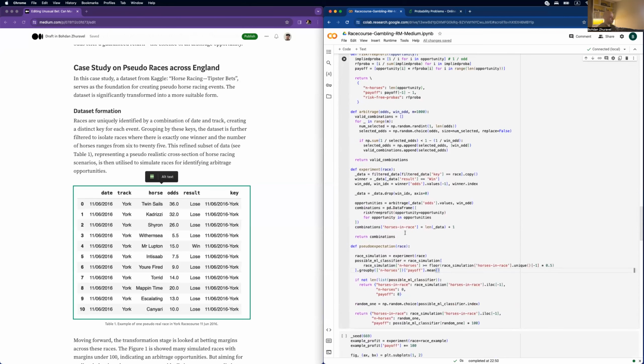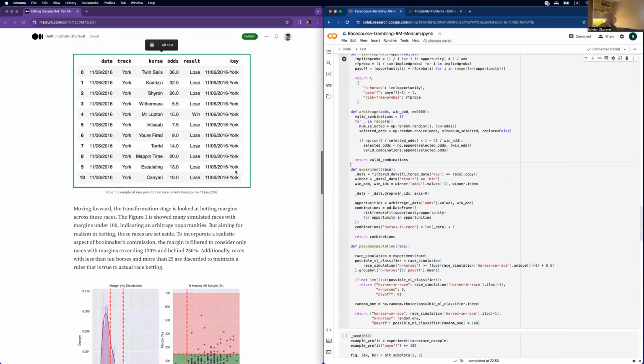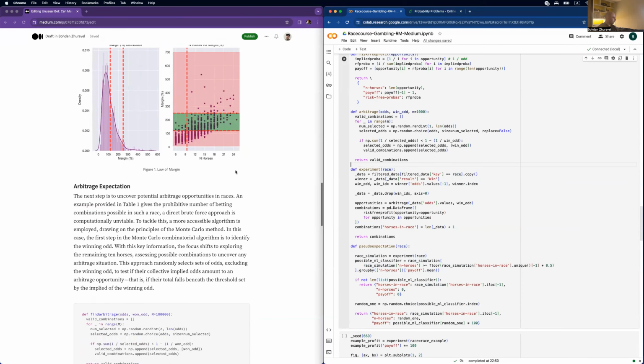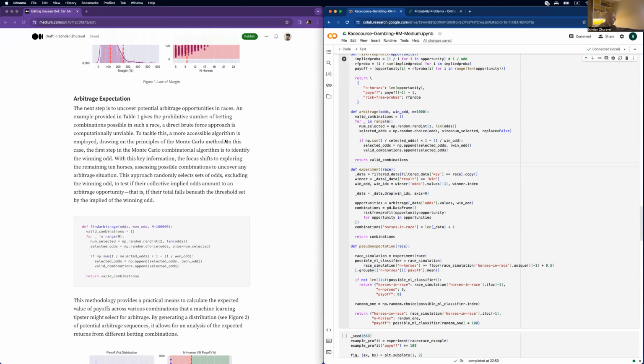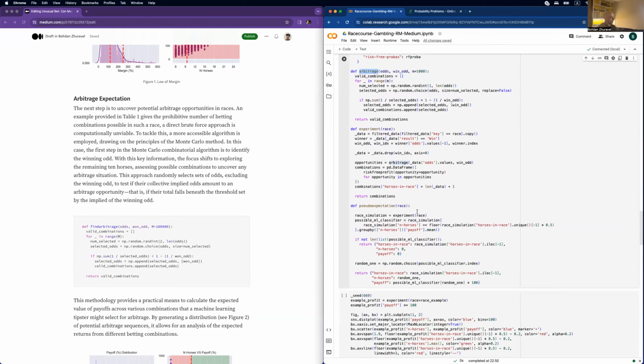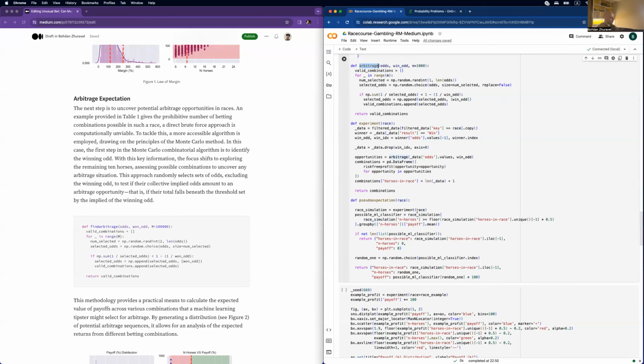Yeah, and also this code related to the arbitrage. As I said in the text, you can see about the algorithm that the first step in the Monte Carlo combinatorial algorithm is to identify the winning odd. So basically the function experiment starts from identifying the winning odd, does some processing, and after puts it into the arbitrage function, which I earlier explained. Okay, let's move to the simulation.